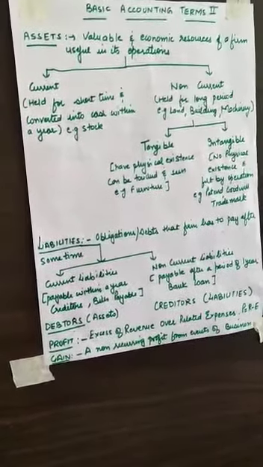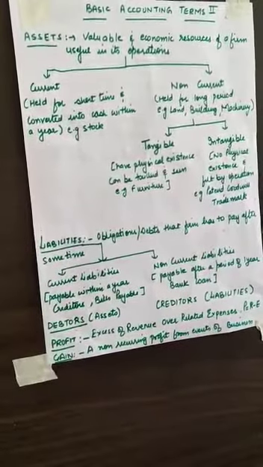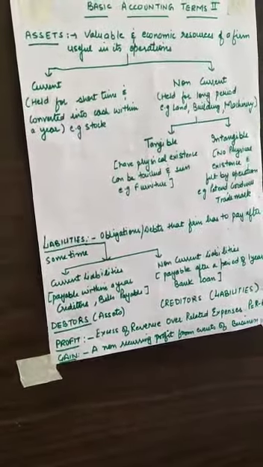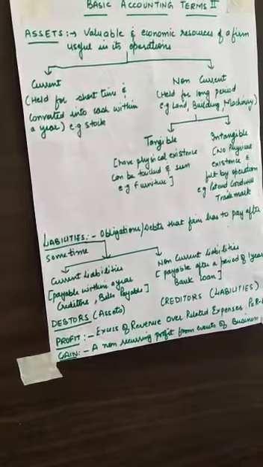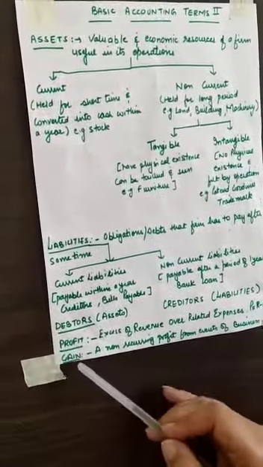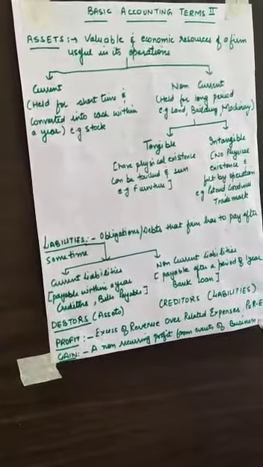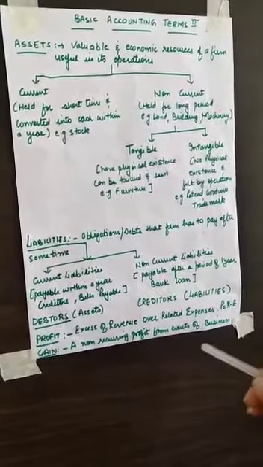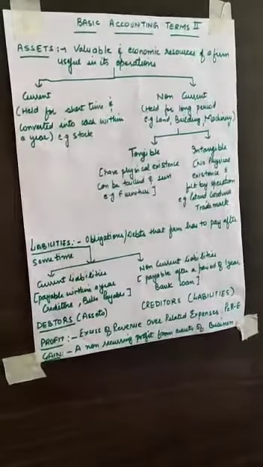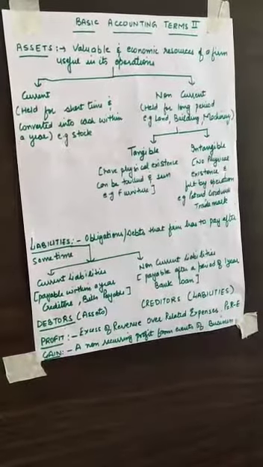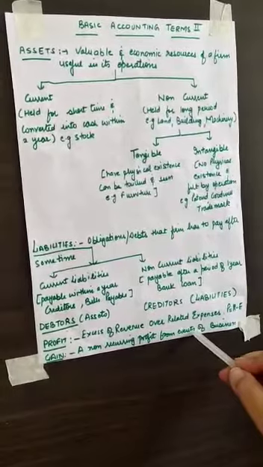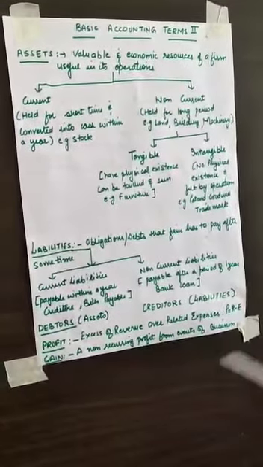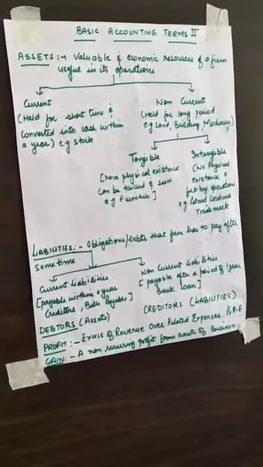For example, a business sells off an asset. There's a machinery, there's furniture, and in the future the business sells it off, and as compared to the cost, it gets certain income more than the cost. So that is a gain. Similarly, what is the value of an asset? Sometimes it increases, sometimes it decreases. If the value appreciates or increases, that's a gain for the business. But this is not a routine activity. This is not a repeated or recurring kind of activity. It is a non-recurring profit which doesn't happen again and again.